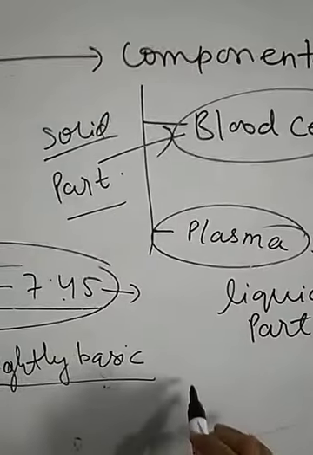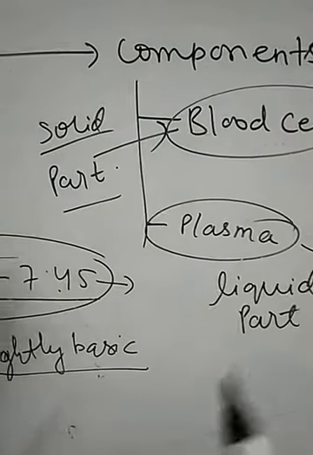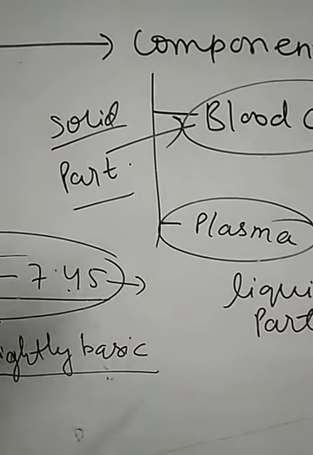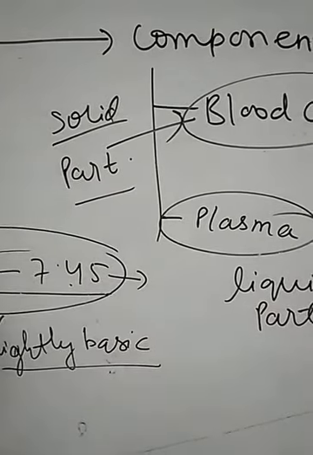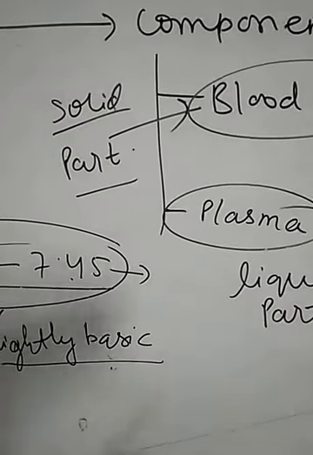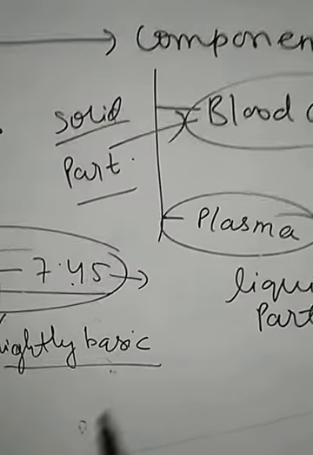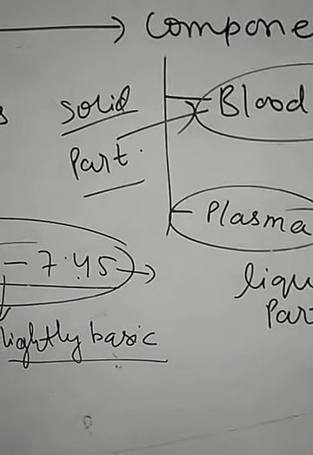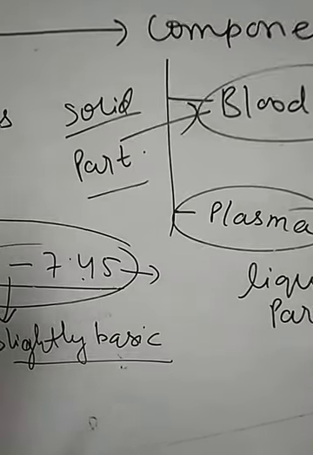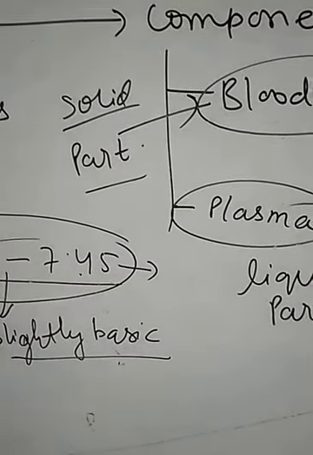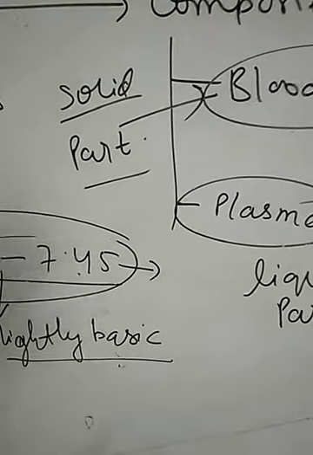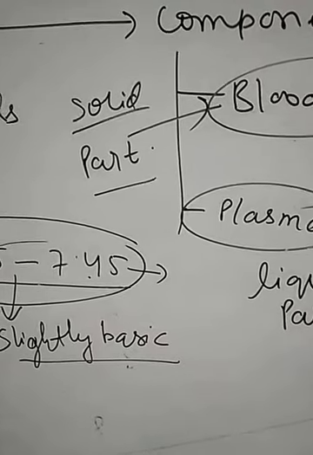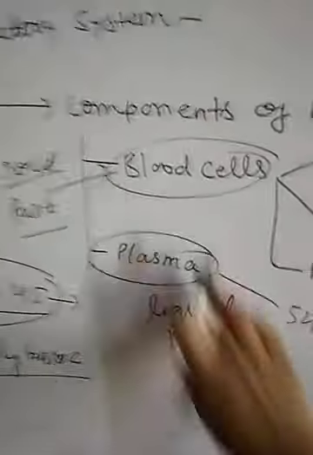Children, one thing to be noted is that when the blood carries the oxygenated air from one part of the body, the color of the blood is slightly red. But when it carries the waste or deoxygenated air, the color of the blood becomes dark red. Means the color of the blood changes while transporting the oxygenated air and deoxygenated air. When it transports the oxygenated air to different parts of the body cells, the color is slightly red. But when it carries the deoxygenated air, means carbon dioxide rich air, the color of the blood changes to dark red.